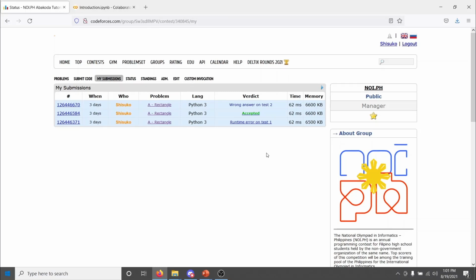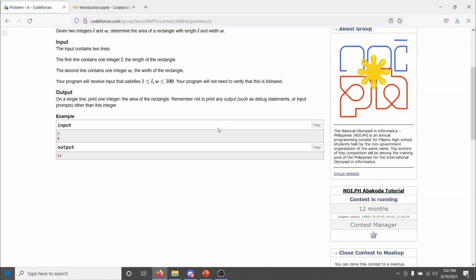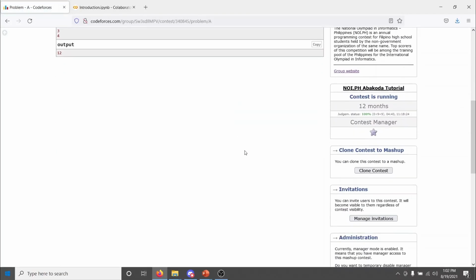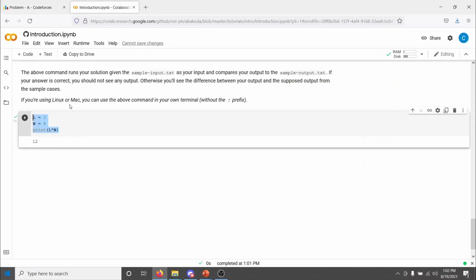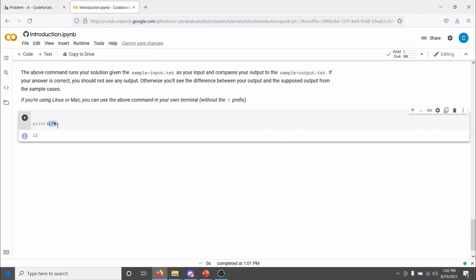It passed test 1 because it was expecting to see 12, and it did see 12. But remember that the samples are only one test case, and there's still a lot of other hidden test cases, and presumably not every single rectangle has an area of 12. So just keep that in mind. This one would basically be the same as going print 12. And that's more clearly wrong.